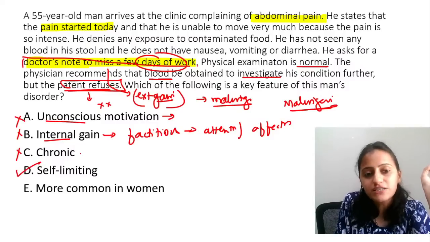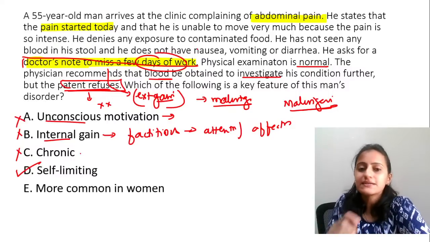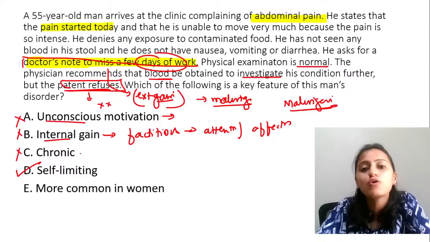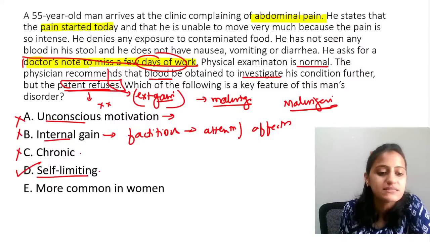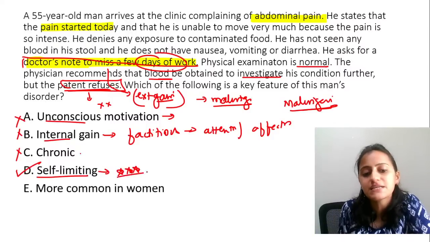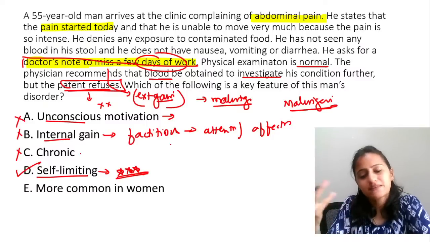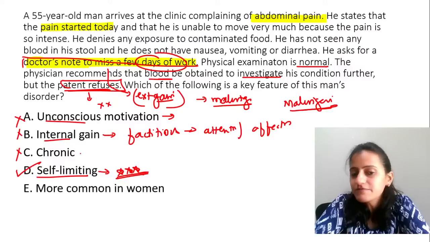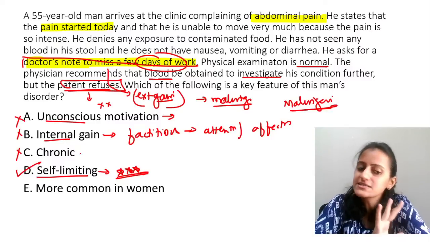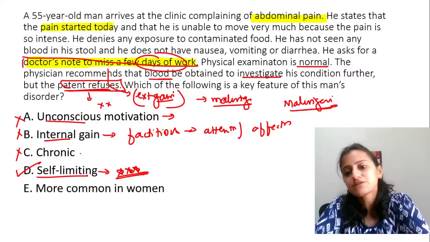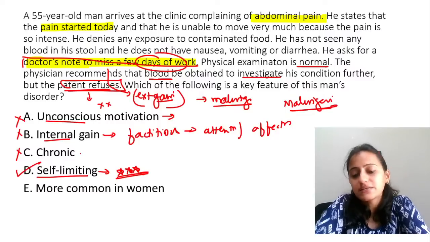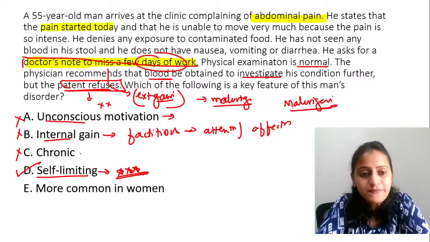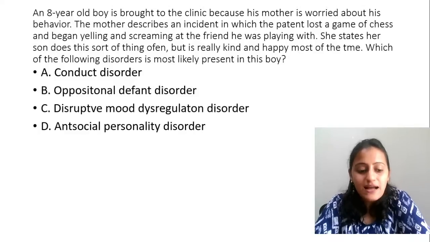Now, if the doctor gives a note to that person, saying this person is not well and cannot come to work, the symptoms will go off. That basically means that it is self-limiting. The symptoms will go off once the patient's purpose is served. Once the patient gets the certificate, the symptoms will go off. So the answer here is self-limiting. All right. Now answer this question.